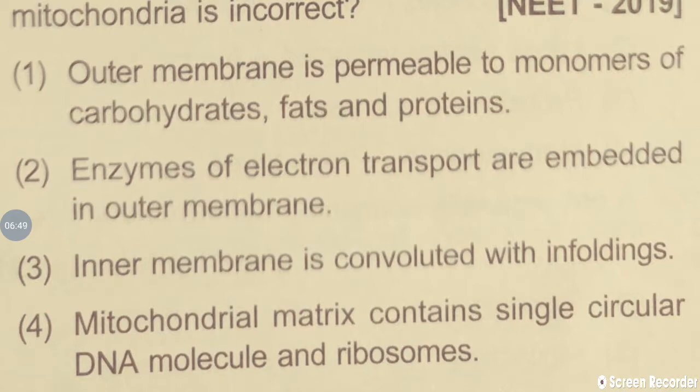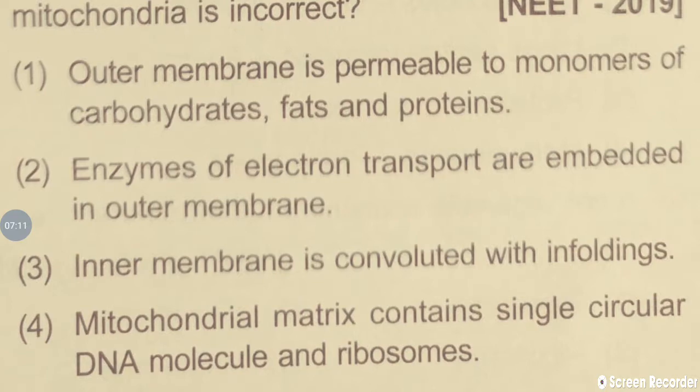Let's go to the third option. Inner membrane is convoluted with infoldings. In the sense, the inner membrane is forming inner folds, so they are called cristae. So this information we know clearly. The inner folds of the inner membrane are called cristae, so it is also a correct statement.